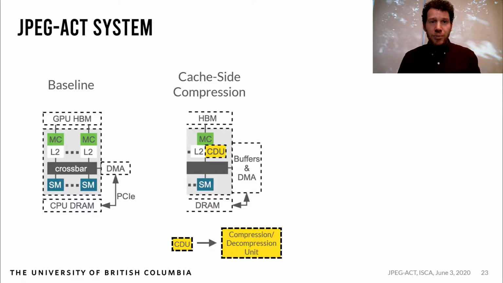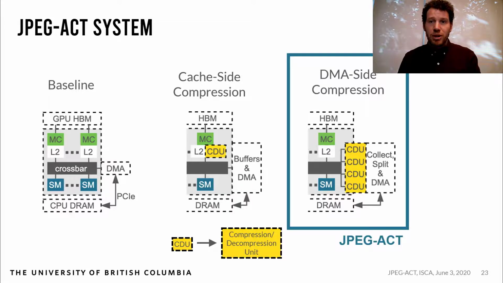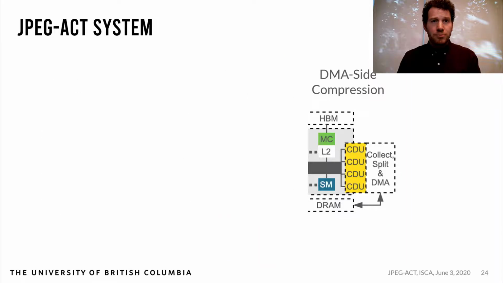There are some issues with adding compression at the cache, especially if compression spans multiple memory partitions. This requires sharing data between cache partitions, as well as a large hardware overhead from duplication across the many partitions. Instead, DMA side compression makes a single point of compression for the entire GPU at the DMA unit. As JPEG compression can span multiple cache lines, we choose DMA side compression for JPEG-ACT. Please refer to our paper for more details on CDU placement.